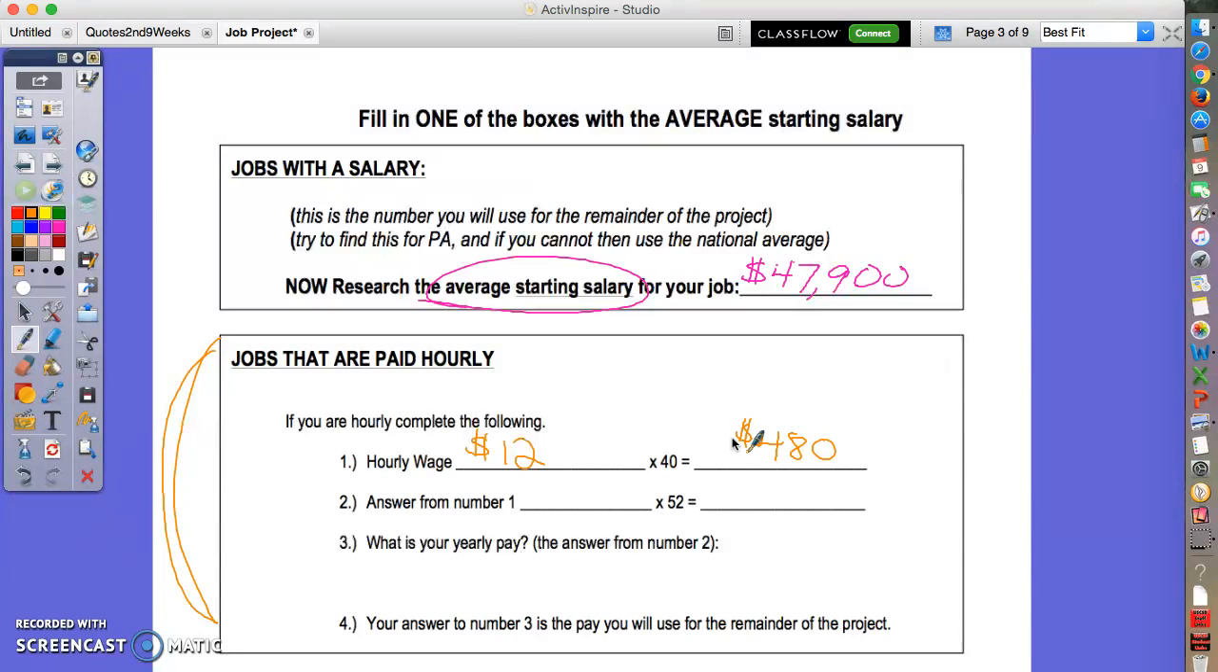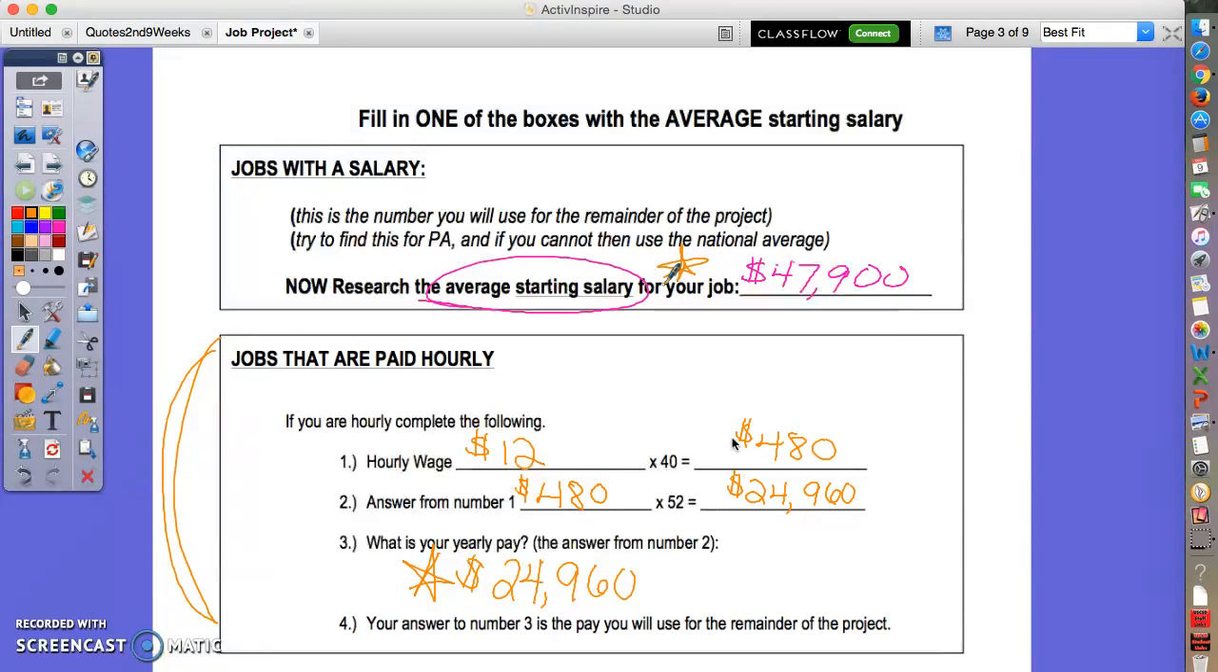Well, how many weeks are in a year? 52. So you would take this amount and multiply that by 52 to figure out how much you would make total for the year. When I do that with this example, I would get $24,960. Again, most people will not be doing that part, but if you can only find the hourly wage for your job, you will have to calculate the salary by multiplying by 40 and then multiplying by 52. So for this job, that person would make $24,960 for the year. Either way, you will proceed with either this number or this number.